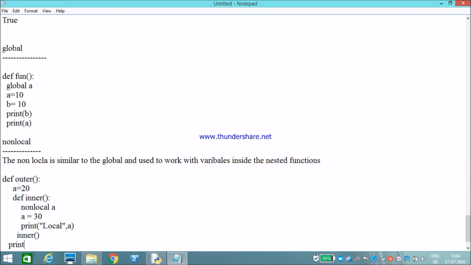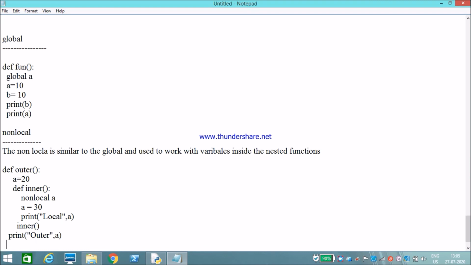Okay, we should keep this in mind. We will discuss more about it in the decorator chapter. Okay, print outer a. Now I will call the outer function. First we should call the inner function, then we should call the outer function outside, otherwise it will throw an error.